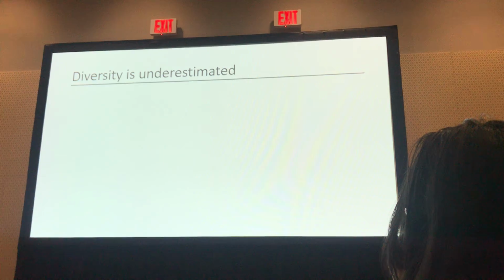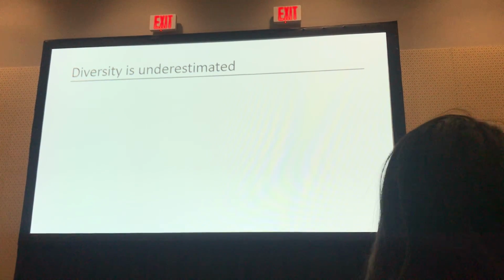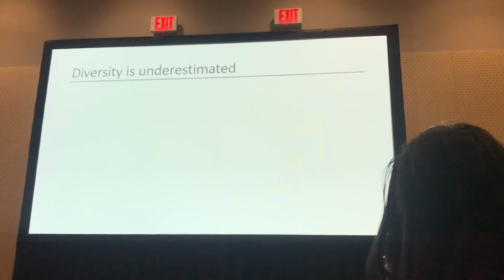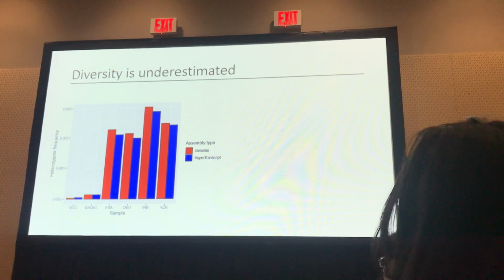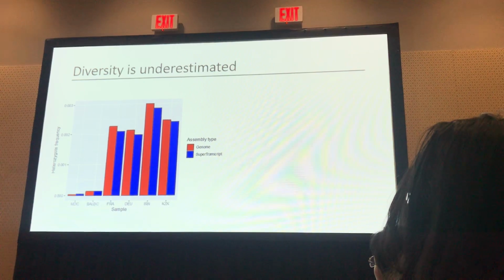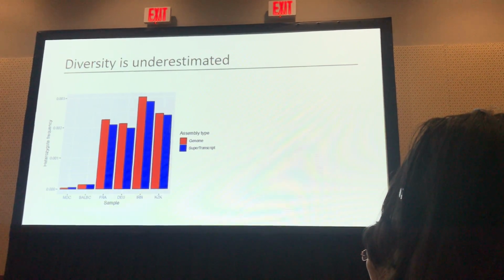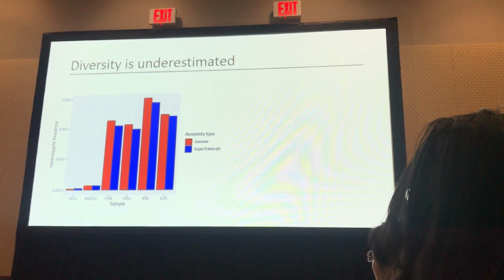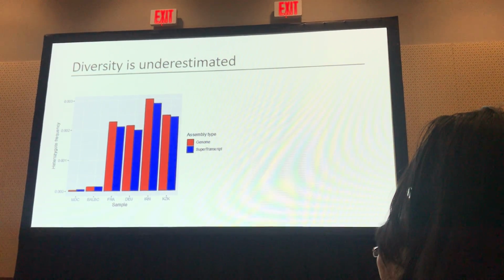One evolutionary consequence for estimation with respect to an evolutionary process is that diversity is underestimated. If we compare heterozygosity between the 2 methods, what we see is there is a consistent, if small, underestimation of heterozygosity in the wild samples, but not really in the inbred samples. We were curious why this might be.